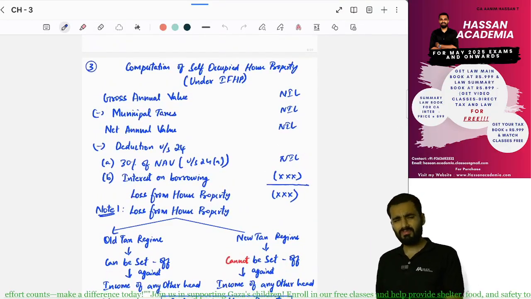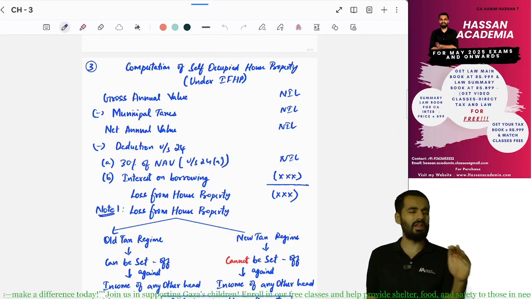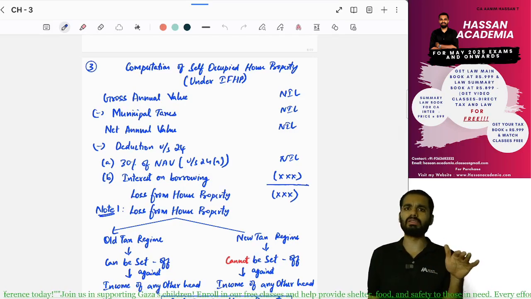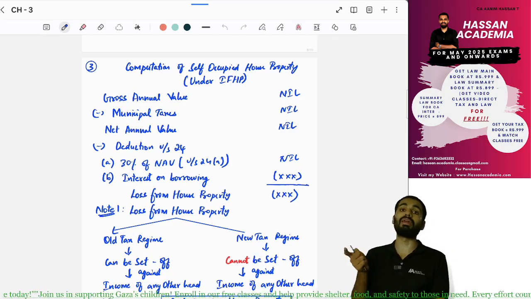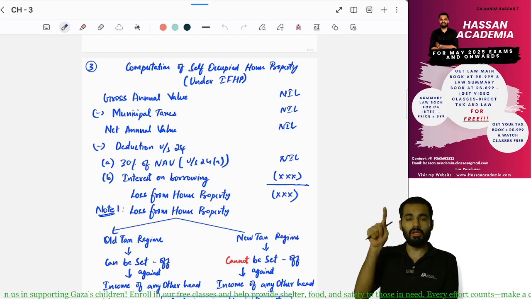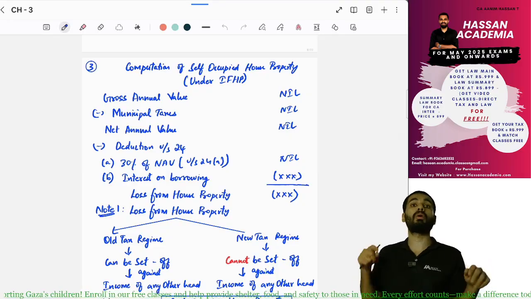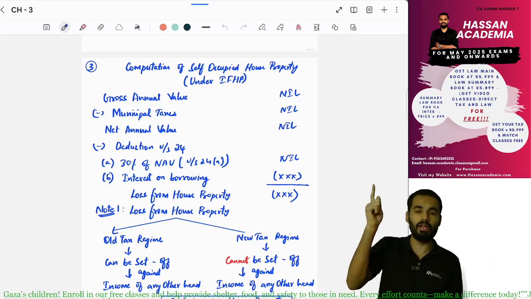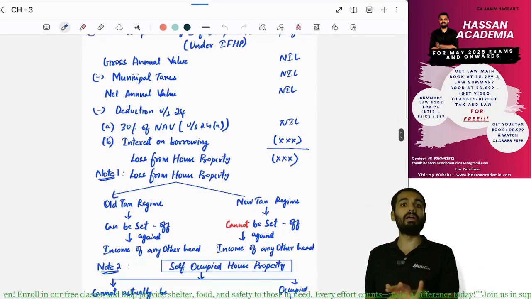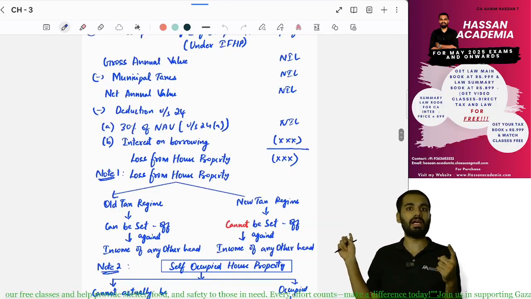How will you compute the self-occupied house property calculation? Gross annual value for self-occupied property is nil, municipal tax nil, NAV becomes nil, and 30% is not allowed because it is nil. But interest on housing loan you can get deduction. It is a loss from house property under the head income from house property, and you can claim this deduction only if you are following the old tax regime. If you are following the new tax regime, you cannot get deduction, you cannot set off that particular loss from other kinds of income.